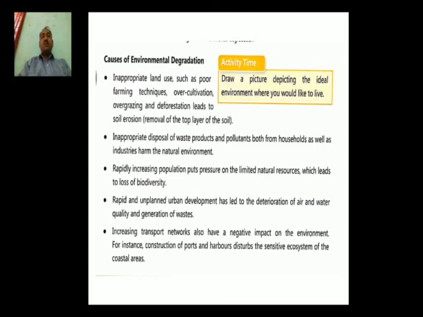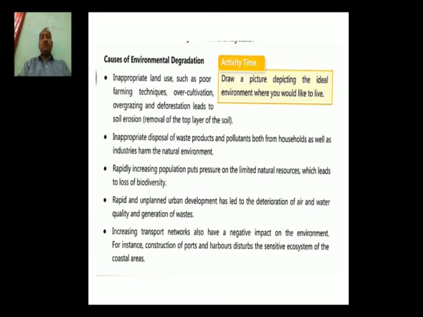So these natural resources will be divided among the people there. So in short we have to say that rapidly increasing population puts pressures on the limited natural resources, and it leads to the loss of biodiversity. Fourth point, rapid and unplanned urban development has led to the deterioration of air, water quality and the generation of waste.